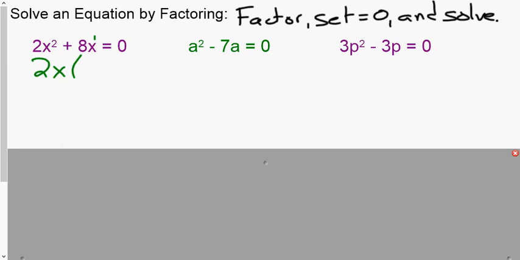2x squared divided by 2x is 1x. If you want to write the 1, you can. You don't have to. 8x divided by 2x, well, 8 divided by 2 is 4. x over x will cancel. So that's the first part, the factoring.